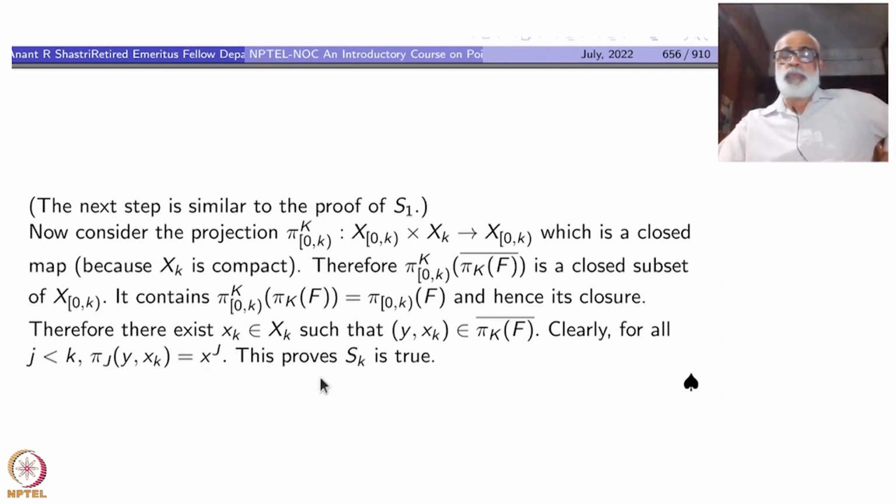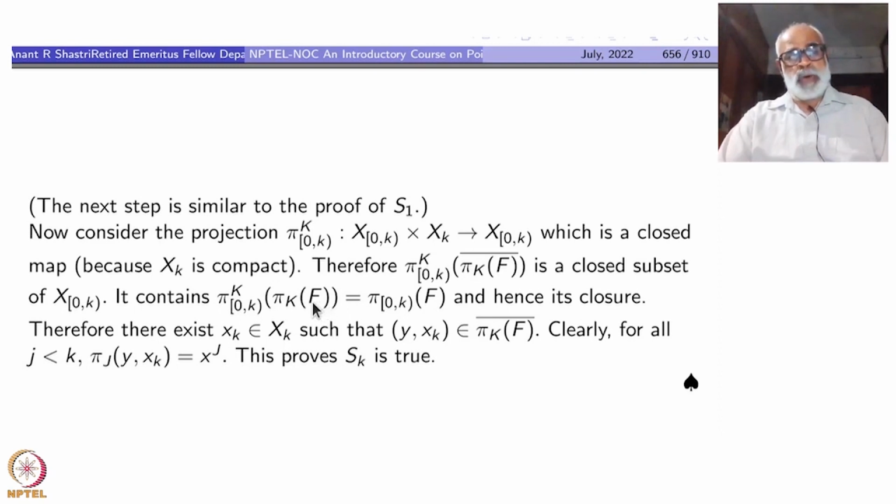Okay, so this proves the statement xk, assuming that it is true, namely for every j less than k, sk is true. That closes the transfinite induction. Over, the proof is over. So this proof is worth repeating quite often. You read it carefully.